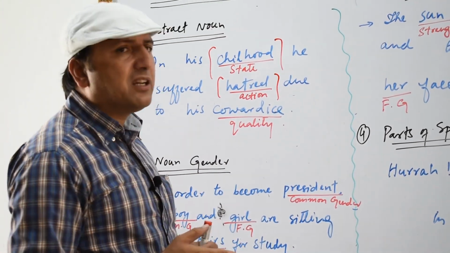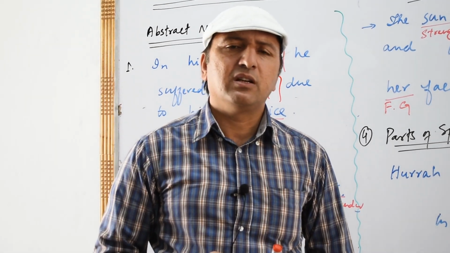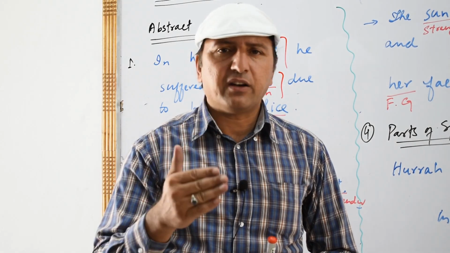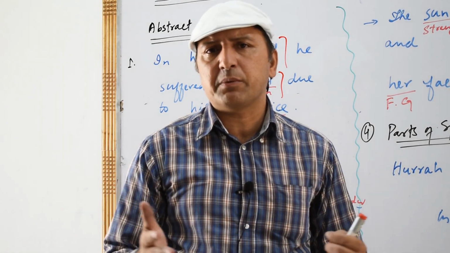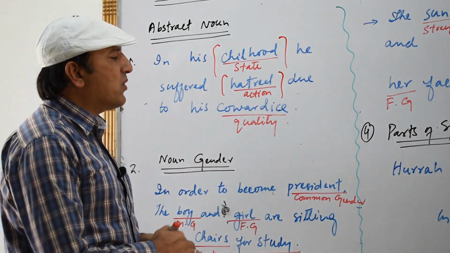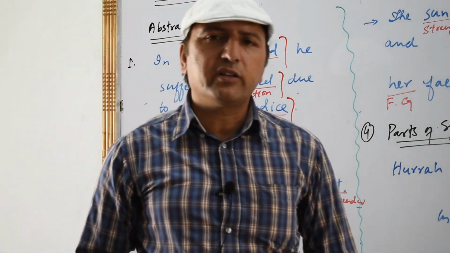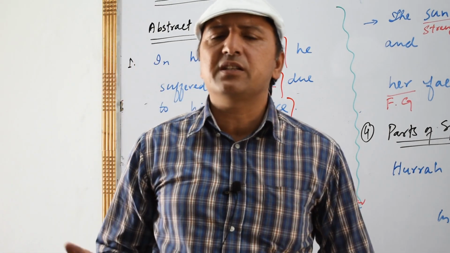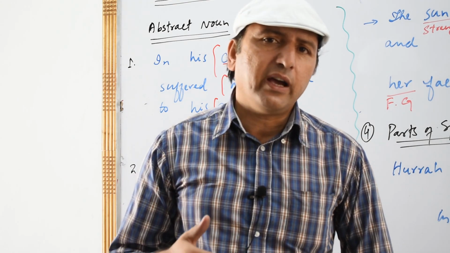But hatred basically shows an action. You are going to hate someone, you are going to love someone. This is your action. So hatred shows an action, and it is also an abstract noun because it has no physical shape, no physical existence. Okay, then we have due to his cowardice. Now you see, cowardice, as you know, in Urdu we call it buzdili. So cowardice is also an abstract noun because it doesn't have any physical existence.